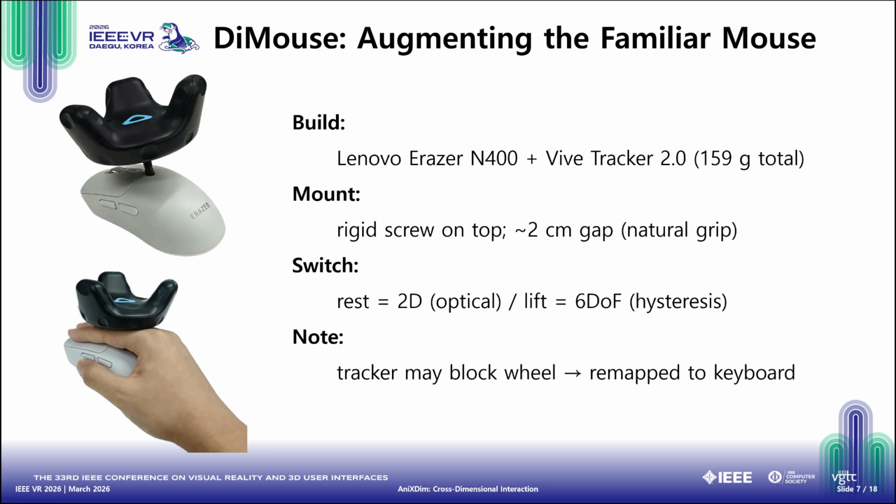Our first implementation is the DieMouse. We took a standard optical mouse and augmented it with a Vive tracker. The tracker is mounted via a rigid screw with a 2 cm gap, allowing the user to maintain their natural, familiar grip. Because the tracker partially blocks the scroll wheel, we remapped zooming and scrubbing functions to the keyboard.